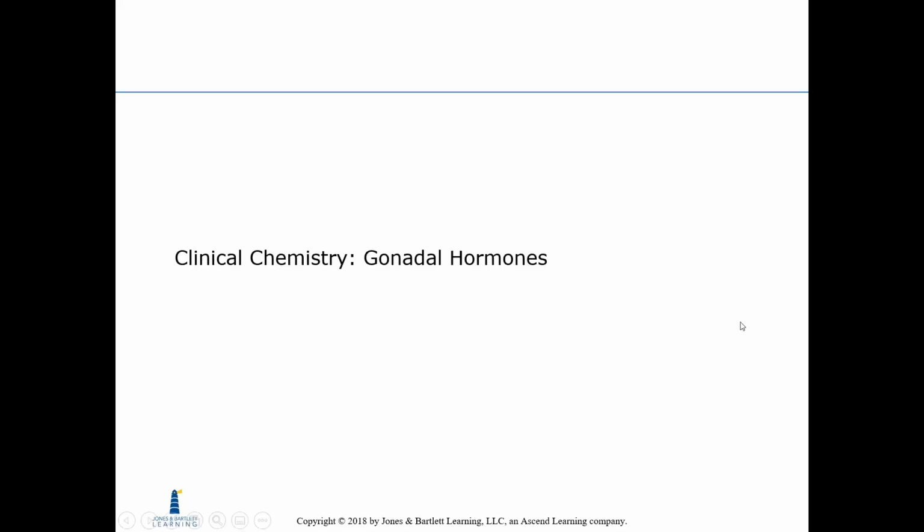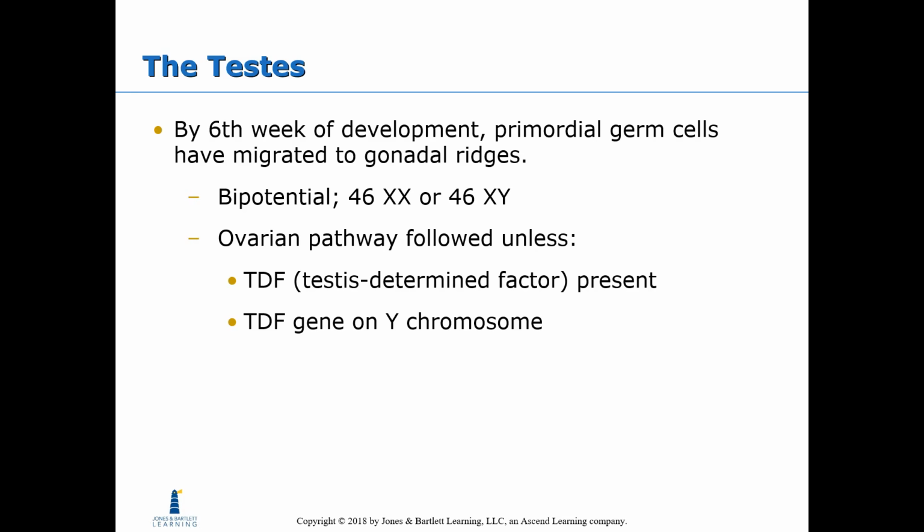Clinical chemistry, gonadal hormones. Starting with the testes, by the 6th week of development, primordial germ cells have migrated to gonadal ridges. Bipotential, so 46XX or 46XY. Ovarian pathway is followed unless TDF, the testis-determined factor, is present, and the TDF gene is on the Y chromosome.